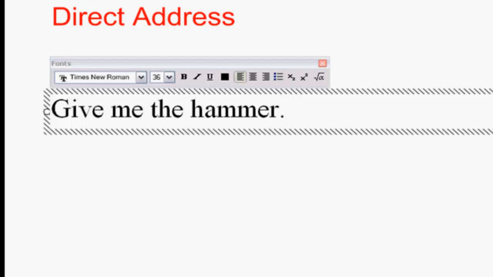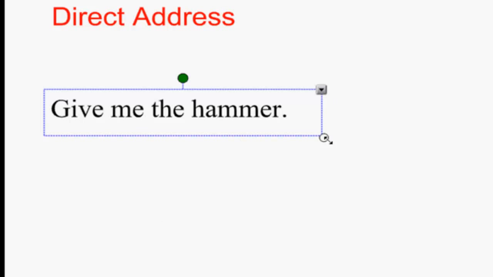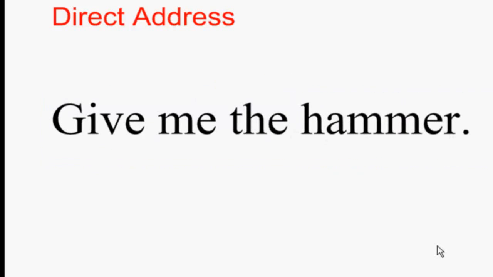So maybe there's 3 people that have hammers. We don't want to have Bob or Jim give us the hammer. We want Fred to give us the hammer. Okay. So if I just say give me the hammer, just looking at that as a sentence, what do we have as our verb there? The action of the sentence. The thing that's happening is give, right?